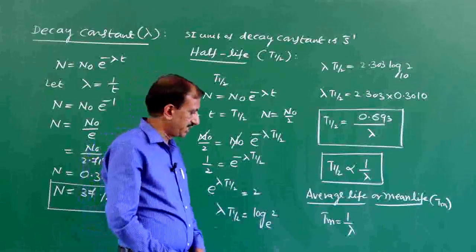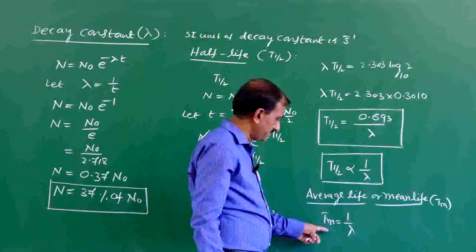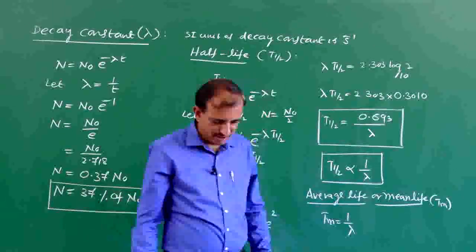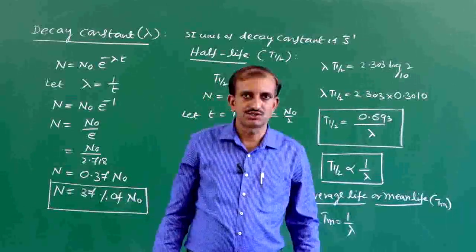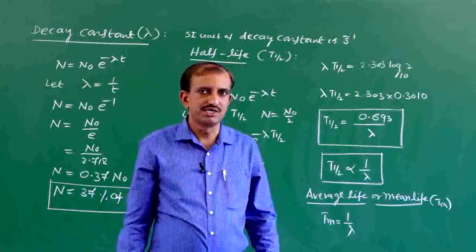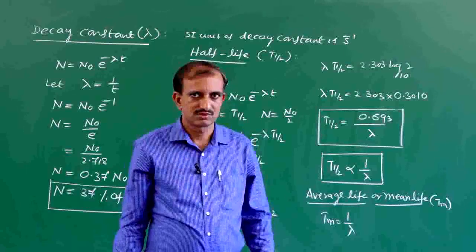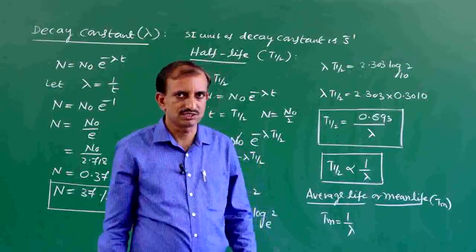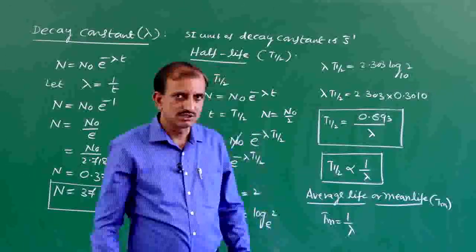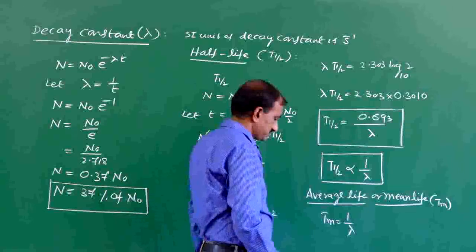It can be shown that the mean life is the reciprocal of decay constant. Mean life of a radioactive element is defined as the ratio of the total lifetime of all the individual nucleons present in the nucleus to the total number of nucleons. This ratio is called the average life or mean life.